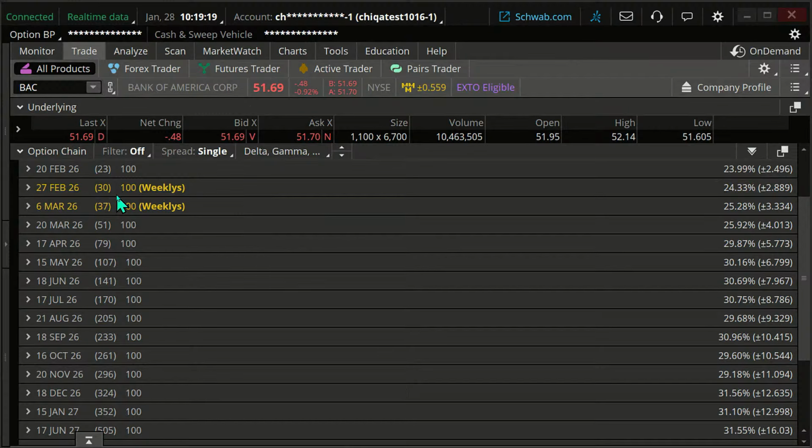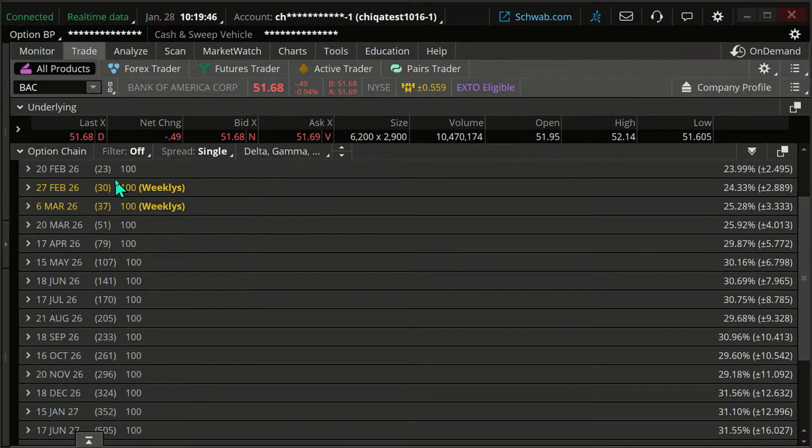And so if we have too long till expiration, let's say we go out 79 days or 179 days, 107 days, time decay is not going to be as big a factor in that case. So it really starts to ramp up as we get closer to about the month mark. And it ramps up a little bit from there as you get closer to expiration. So that's kind of an advantage of doing that.